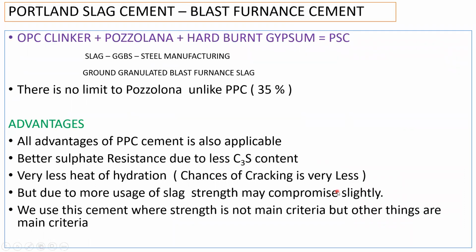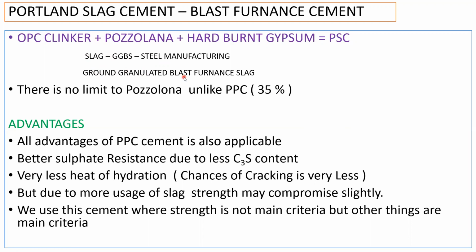So the next cement we have is Portland slag cement. This Portland slag cement is also called blast furnace cement. So how is it manufactured? It's very simple. You have to take OPC clinker, and in the OPC clinker you have to add the pozzolana, and along with the pozzolana you have to add hard burnt gypsum. If you add all three things, you get Portland slag cement. But here the pozzolana you're using is slag. We make use of slag, and that slag is called GGBS. GGBS stands for ground granulated blast furnace slag.